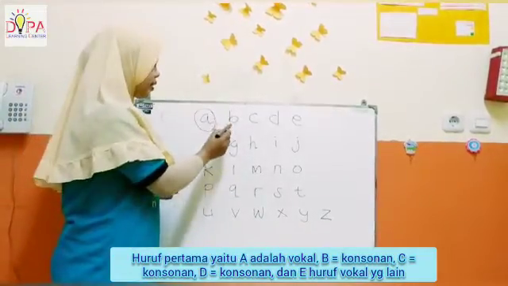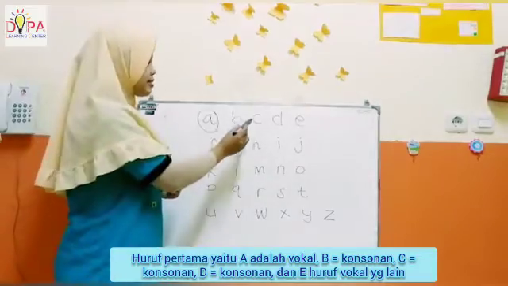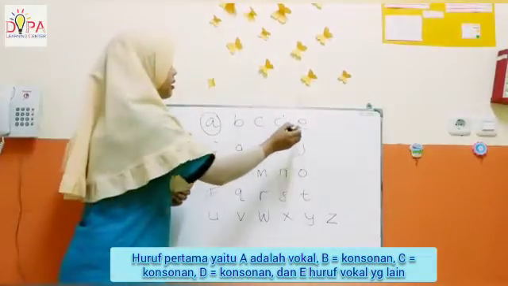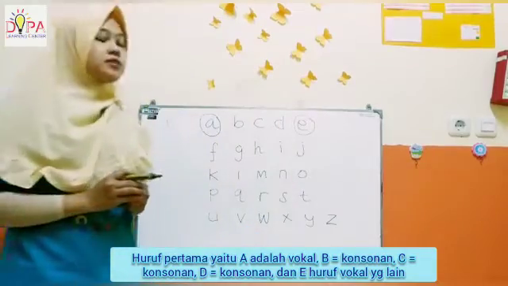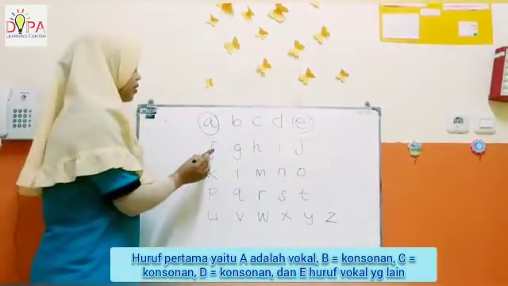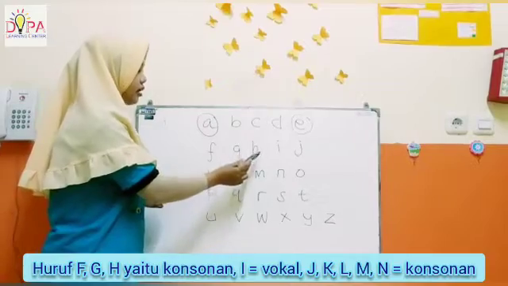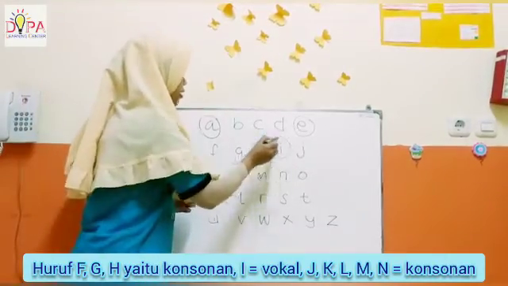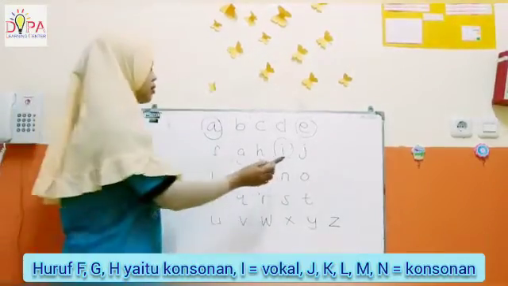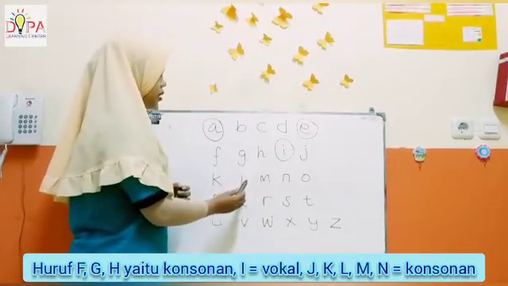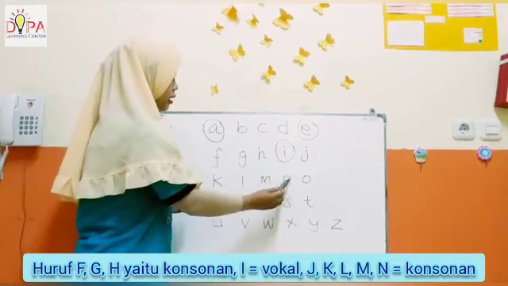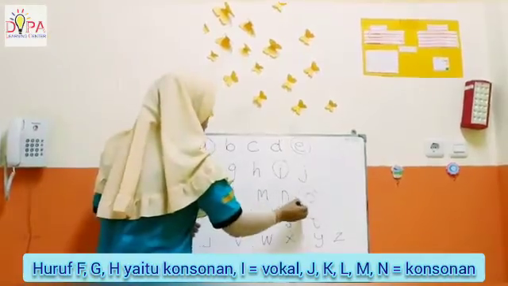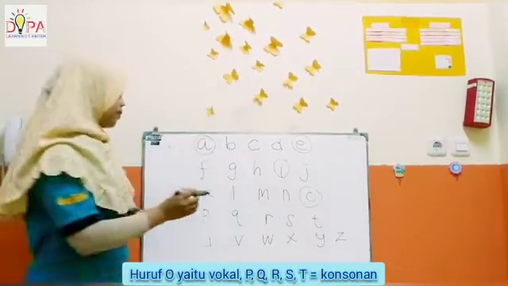The next letter B is a consonant. C, consonant. D, consonant. And E is another vowel. The letters F, G, and H are consonants. I is a vowel. J, K, L, M, N are other consonants. The letter O is a vowel.